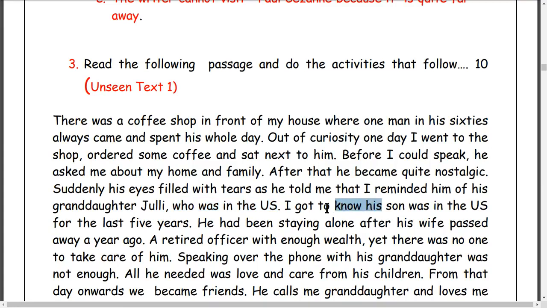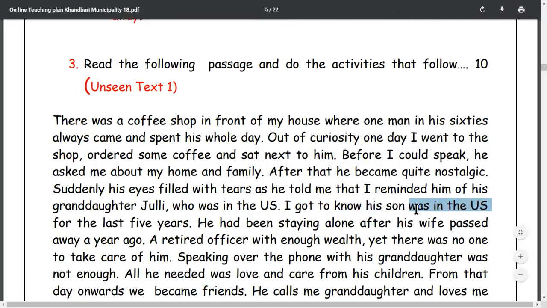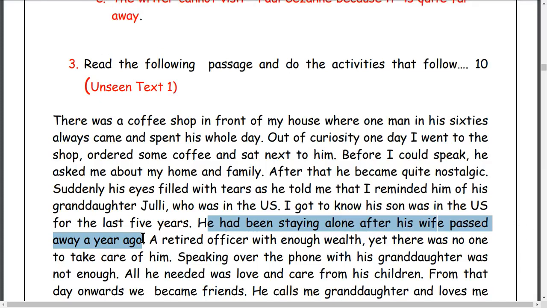I got to know his son, I also got to know he was in the US for the last 5 years. Son and daughter were in the US. There, he had been staying alone after his wife passed away. Passed away a year ago, 1 वर्ष अगाडि. Passed away means died. श्रीमती पनि 1 वर्ष अगाडि मरेछ. So the old man was staying there alone. A retired officer with enough wealth, means he was not poor, गरिब होइन है.